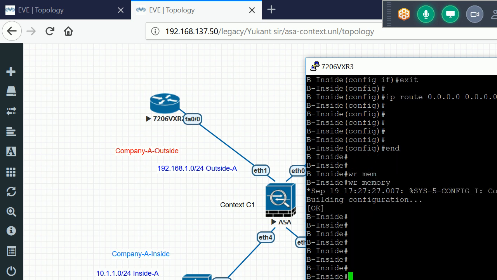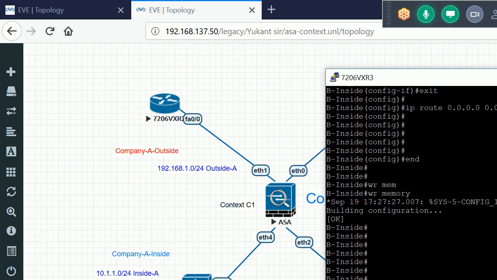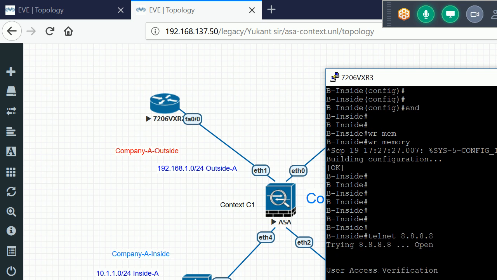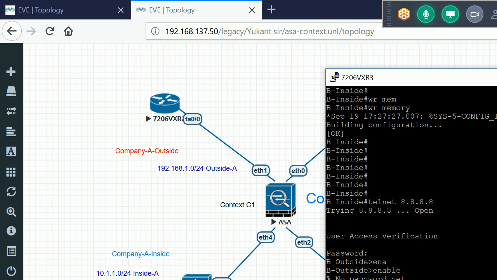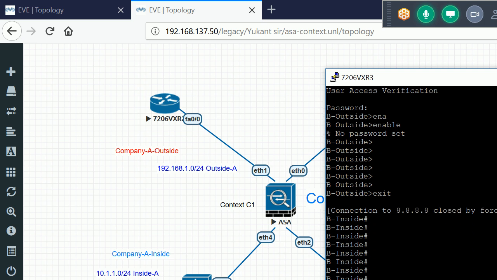Let's verify telnet is working to the outside host or not. I'll run this command to 8.8.8.8 because I created one loopback in my outside router. I'm getting access for telnet. This is the name of the outside router. So let me exit from there. Let me initiate the ping to 8.8.8.8 with a repeat count of, let's suppose, 1000.